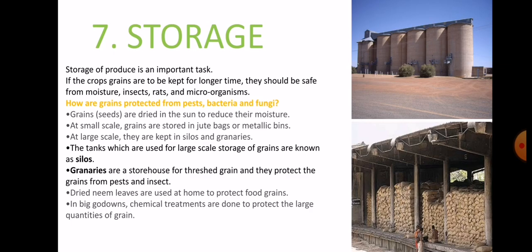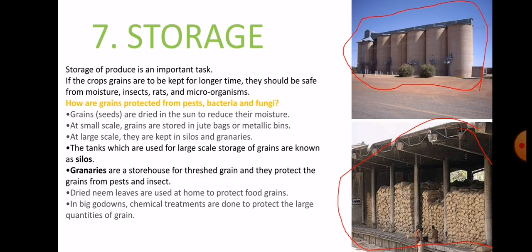You can see in the first picture, these are silos which are used to store the grains at the large level. In the next picture there are granaries. A granary is basically a storehouse where we store our production, or we can say the grains. They protect the grains from pests and insects. Now the next thing is that we can use neem leaves.